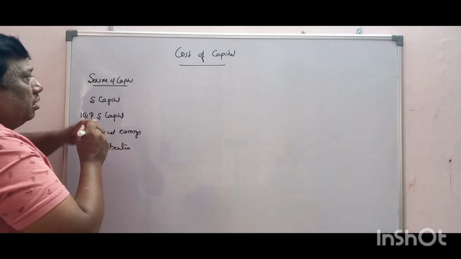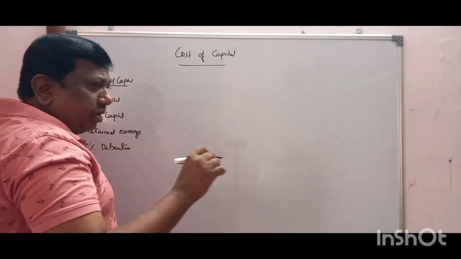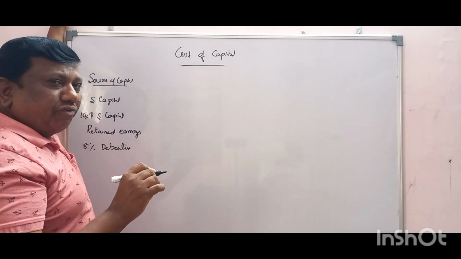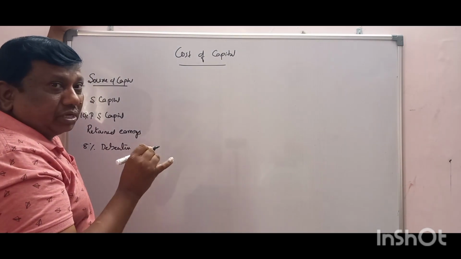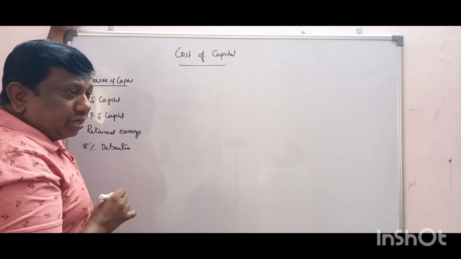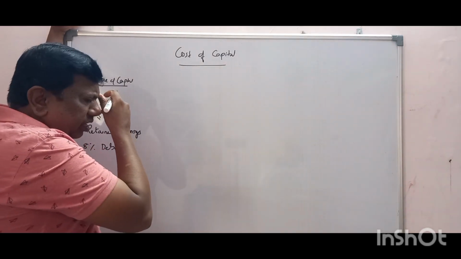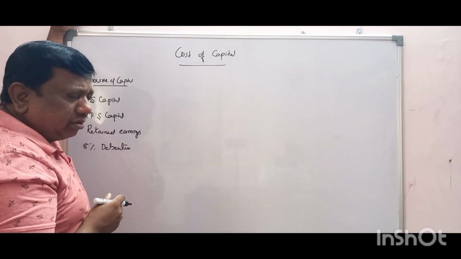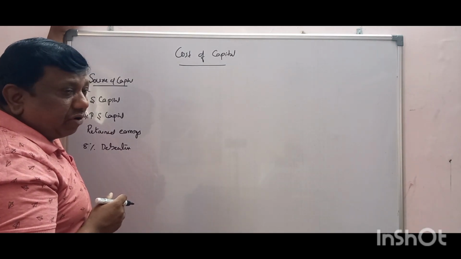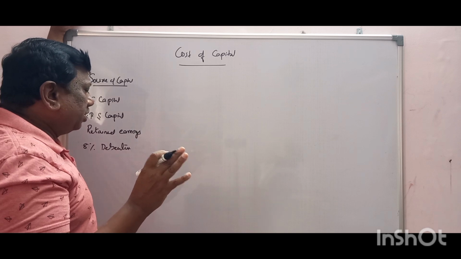For example, if I am issuing equity shares at 100 per share, that is the issue price. When the company is in the incorporation stage and I am issuing, we cannot presently distribute profit to shareholders; later we will distribute dividend to shareholders.